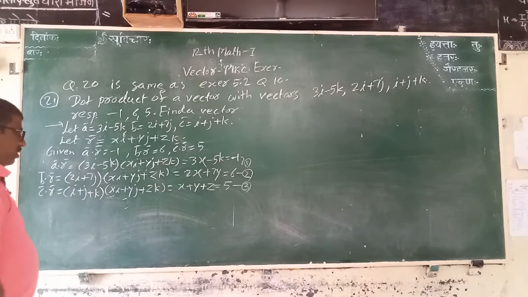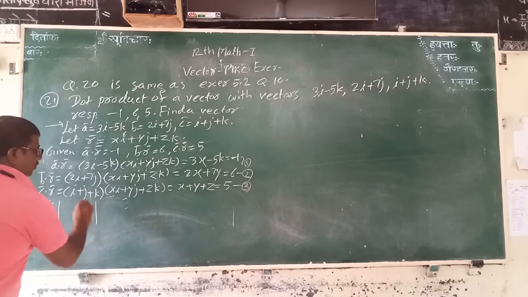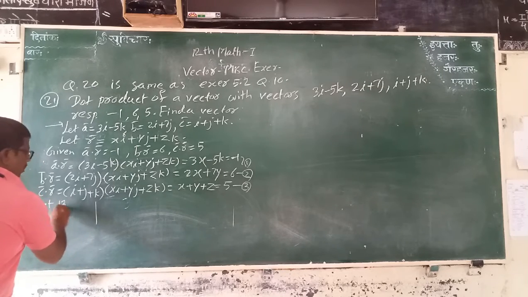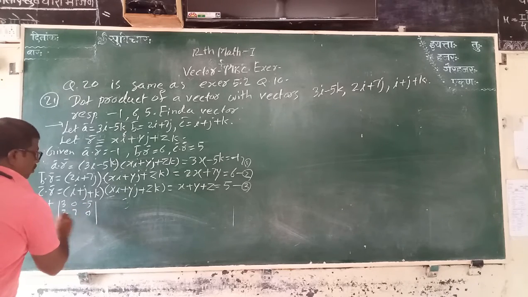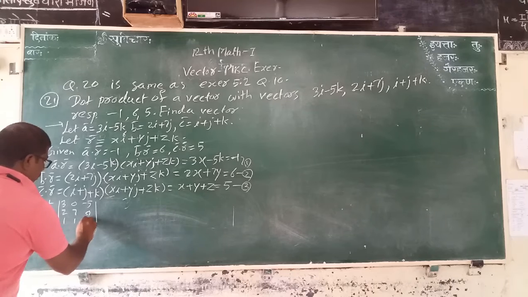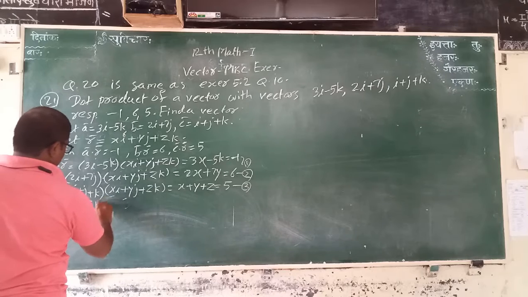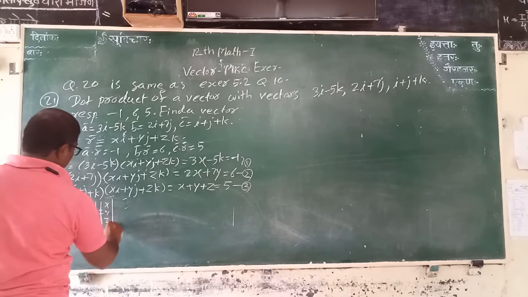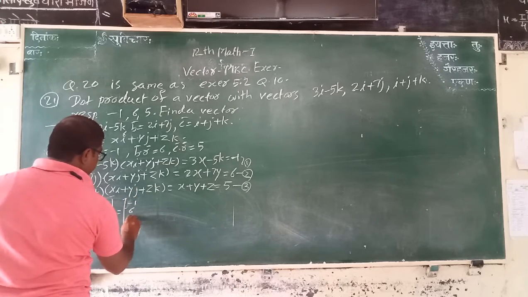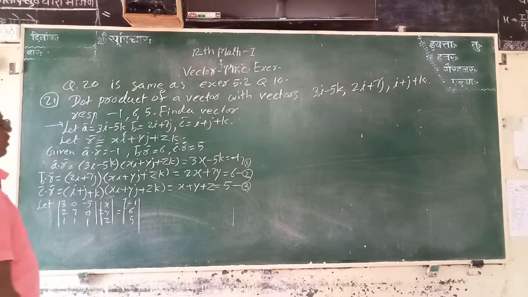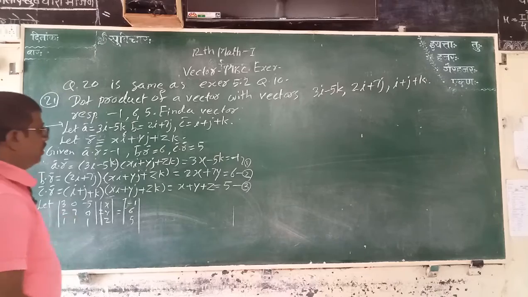For solving these three equations, let the matrix be 3 0 minus 5, 2 7 0, 1 1 1, into x y z is equal to minus 1 6 5. This is the matrix form for solving these equations.